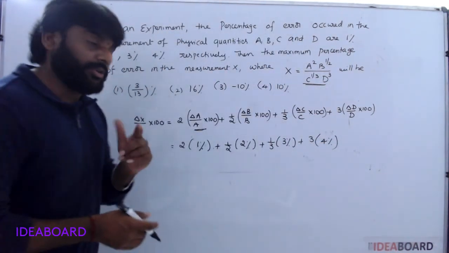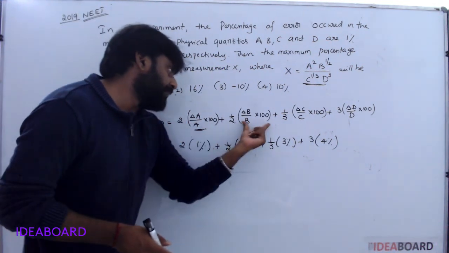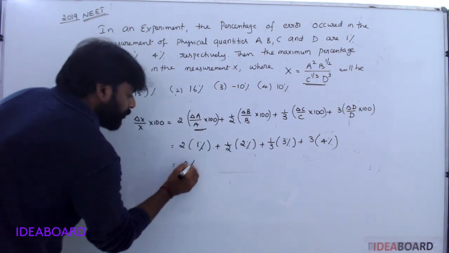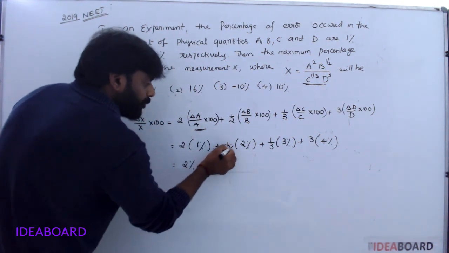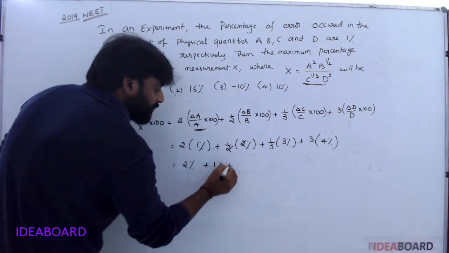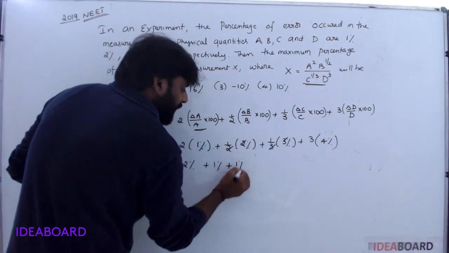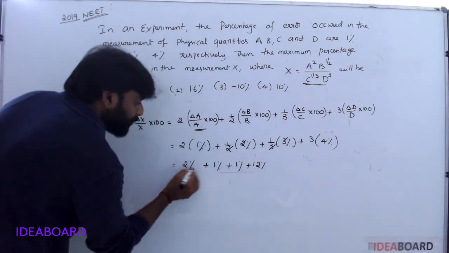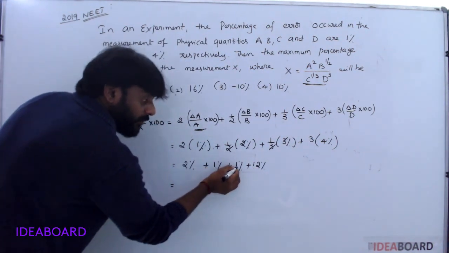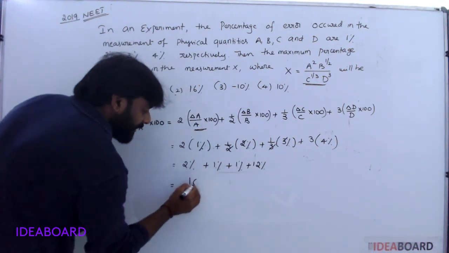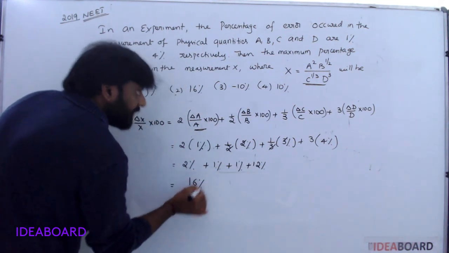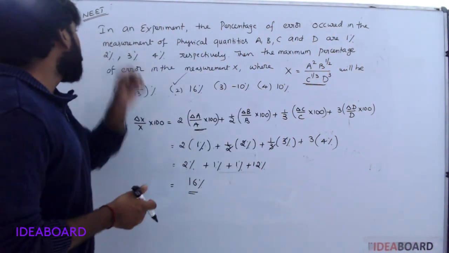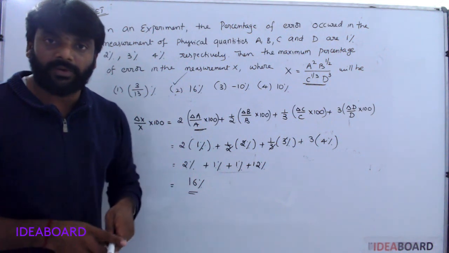Understood? Substituting the percentages for A, B, C, D: 2% plus 1% plus 1% plus 12%, since 3 fours are 12. So 2 plus 1 is 3, 3 plus 1 is 4, 4 plus 12 is 16 percent. So the correct option is 16%. Understood? It is from the 2019 NEET paper. Okay. Thank you.